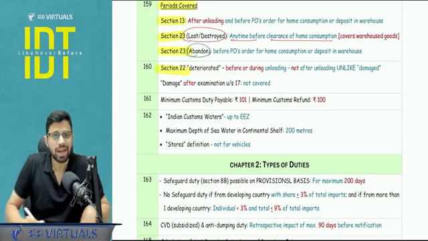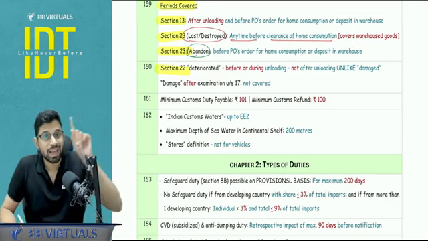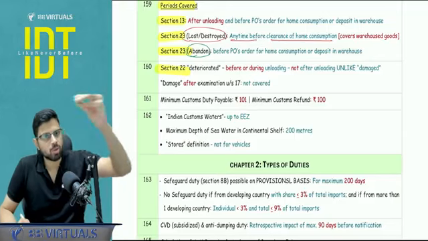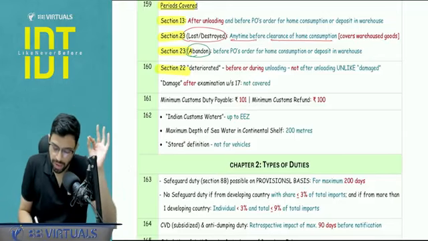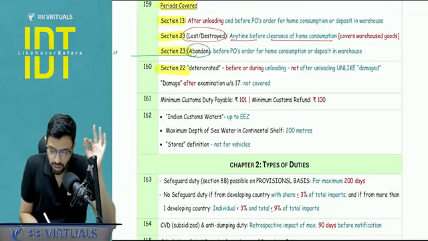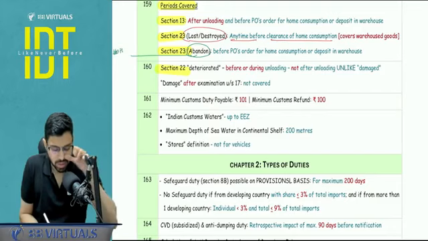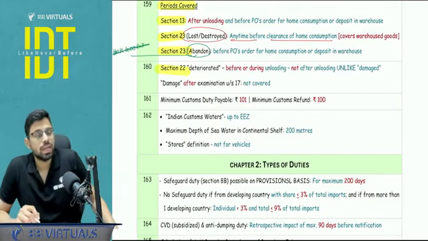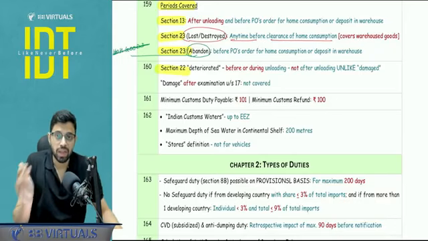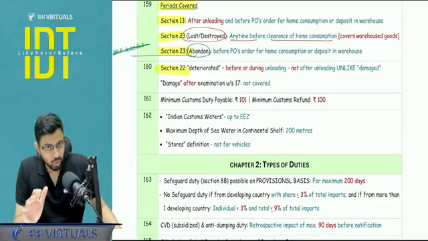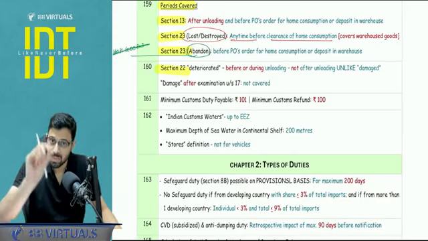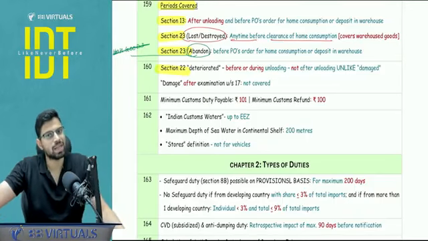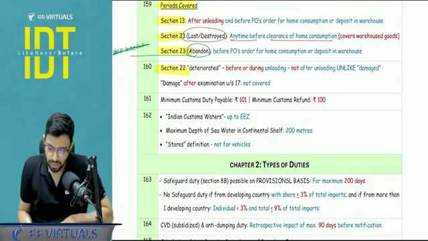Now abandonment, that is the relinquishment of the title of the goods, that has to happen again before the PO's order is there for putting the goods into the warehouse or for clearance of home consumption. So the abandonment part does not cover the warehouse goods. But sir, then can we conclude that the warehouse goods cannot be abandoned? No, we cannot conclude that, because this power, abandonment, is given not under 23 but section number 68, that is the warehousing chapter. Is it clear?